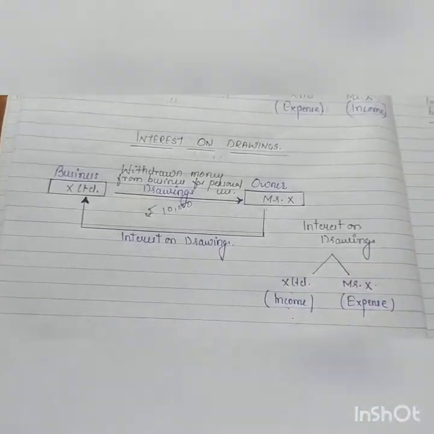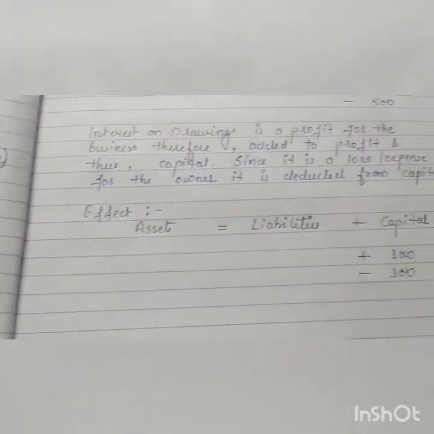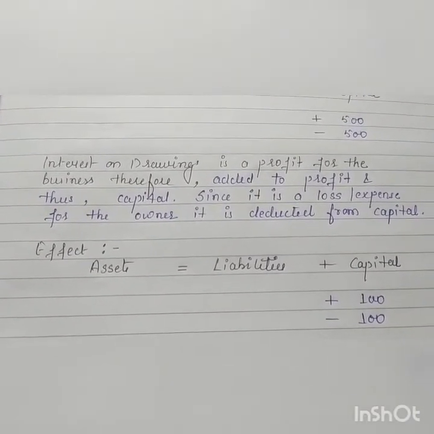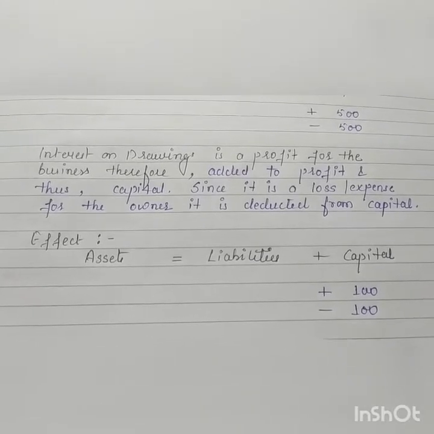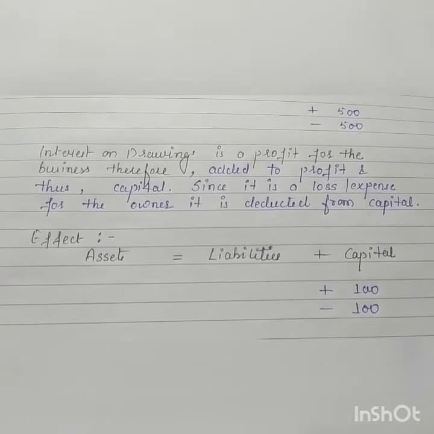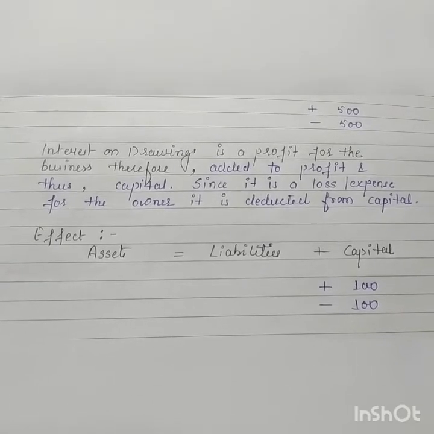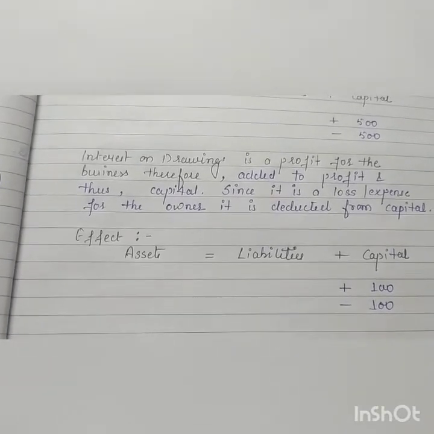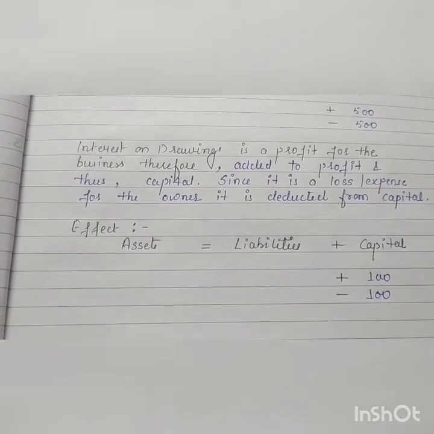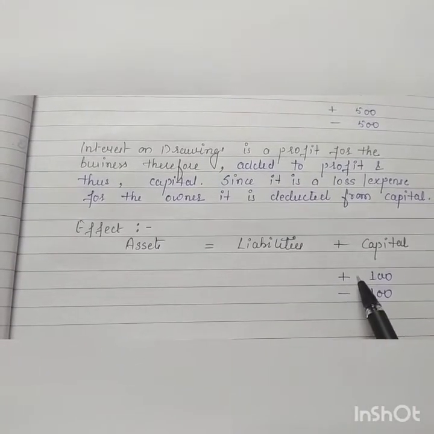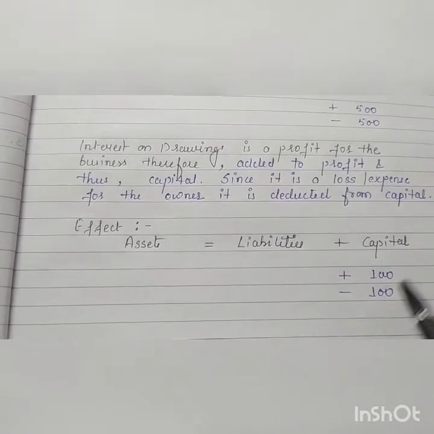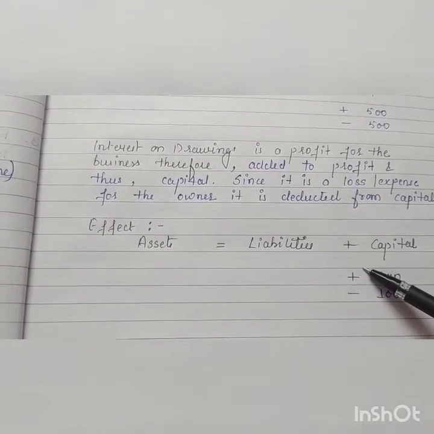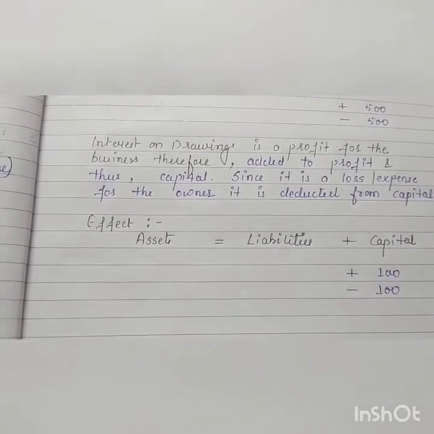So what will be the effect of this in your accounting equation? See, I'm reading out the meaning first. Interest on drawings is a profit for the business, therefore added to profit and thus capital. Since it is a loss, or you can say expense, for the owner, it is deducted from capital. So in the same manner, just like interest on capital, you will treat interest on drawings. You will add the amount first to your capital and at the same time you will subtract. No further effect in your assets and liabilities. Simply add to capital and then subtract from the capital itself.